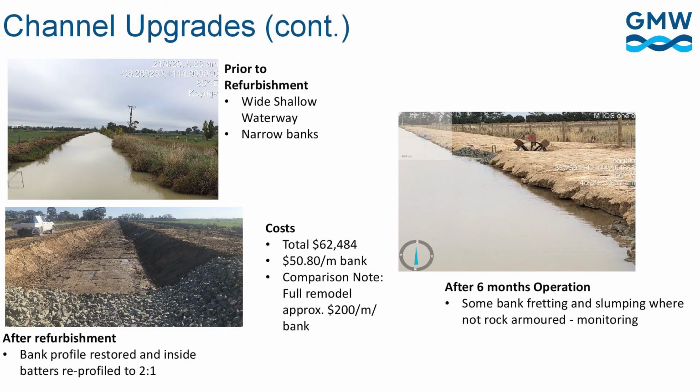Another example is an even simpler method where we just apply short-term treatment. We just reprofile the bank using existing silts, no rock protection. So this costs about $50 a metre, so about a quarter of the cost of a full remodel. So again, this may only last 10 to 20 years, but at a quarter of the cost of a full upgrade, it gives us flexibility into the future to ensure we're not overinvested in locations where we don't need to be.